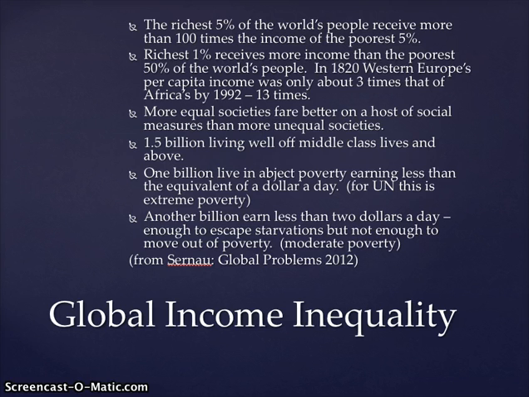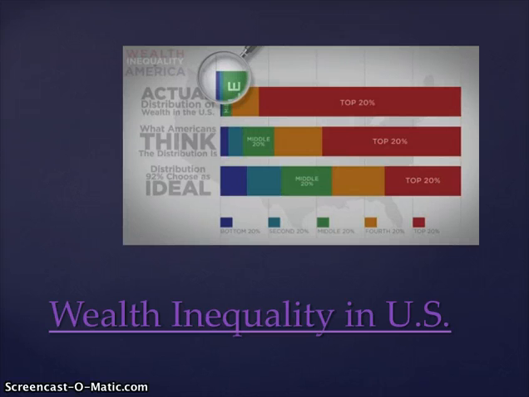So I hope this gives a global perspective on the issue of income and wealth inequality. From here, I'd like to move to looking at wealth inequality in the United States. There's a film on Bolt that you should check out on wealth inequality in the United States. It discusses what Americans think the ideal distribution is, what it actually is, and how individuals would perceive an ideal distribution, where you don't see a complete sharing of wealth across the board, but rather a more equitable distribution of income overall.